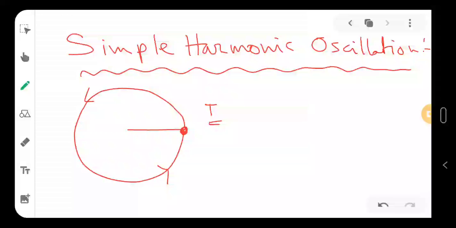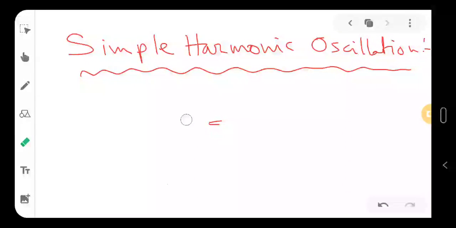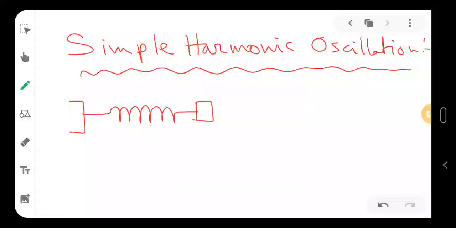One more thing is there in case of simple harmonic oscillation. One more condition is there, but this condition we will try to understand with our spring law. We know that if I want to pull this object, the spring will not be very happy to be extended, to be elongated.